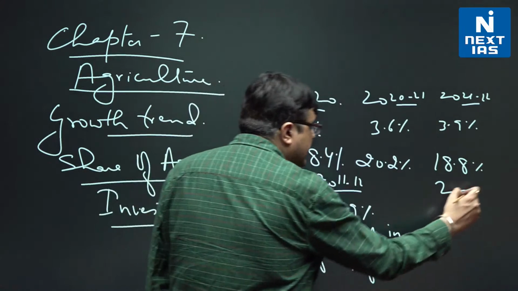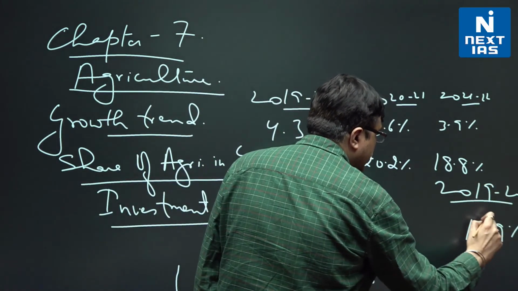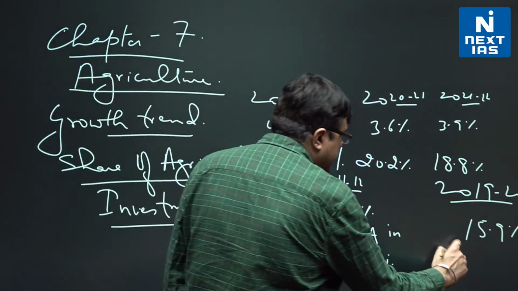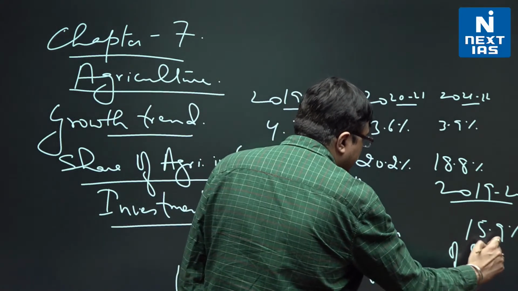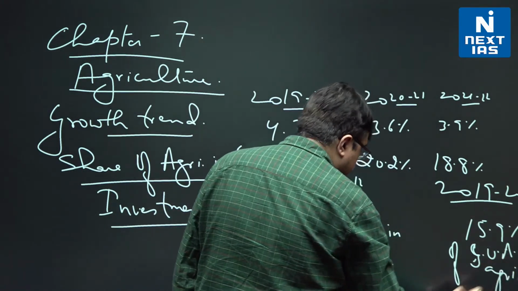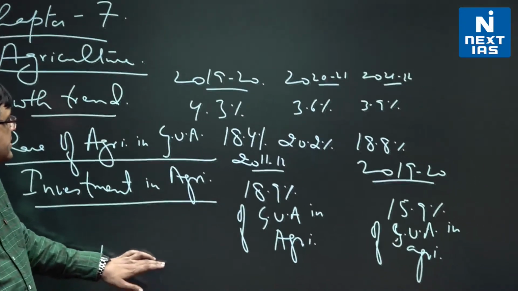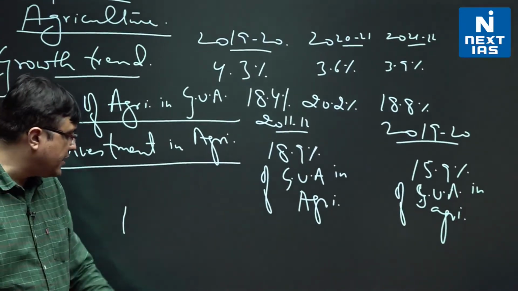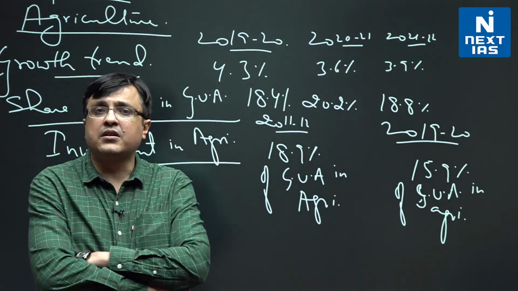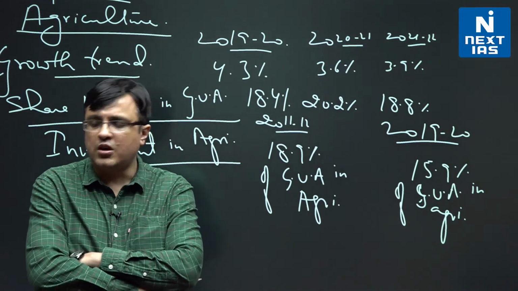In 2019-20, the number has come down to 15.9%. So this is what happens when you talk about agricultural investment, and this is important because whenever agricultural investment goes down in India, production in agriculture also takes a beating. So this is a policy suggestion we need to keep in mind, that production in agriculture will be sustainable and highly on growth path only when agricultural investment is also promoted.